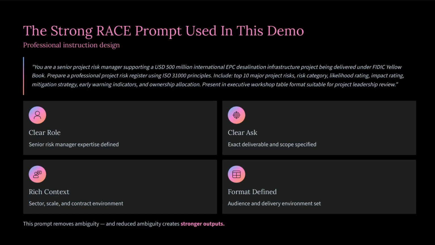Finally, we established the exact compliance standard by demanding ISO 31000 principles. This level of detail completely eliminates ambiguity, giving the AI an explicit map of the professional world it needs to operate within. Let us look at how this dense paragraph maps perfectly across our core structural framework.